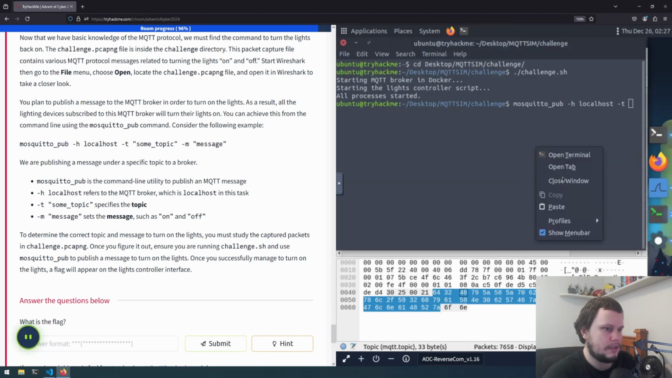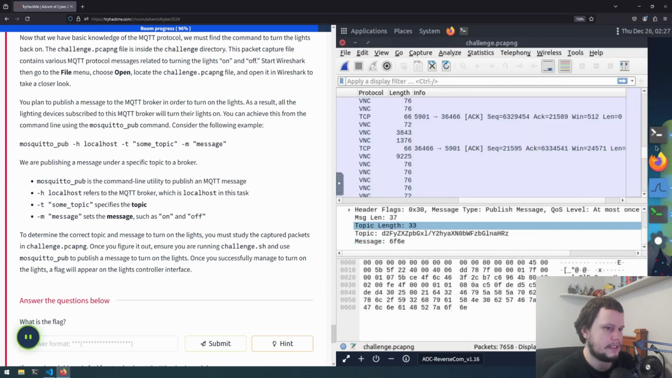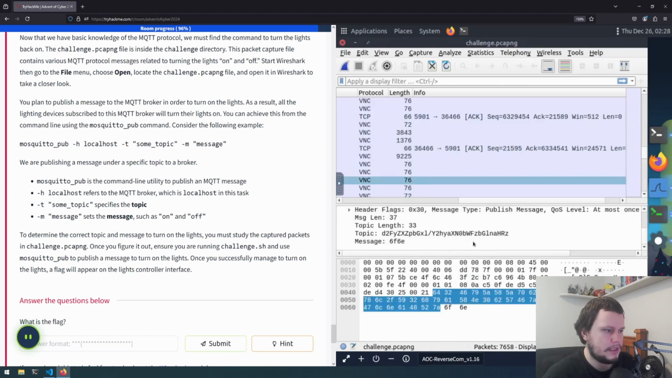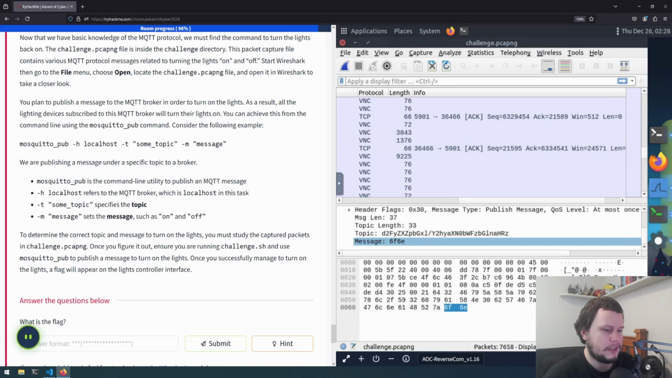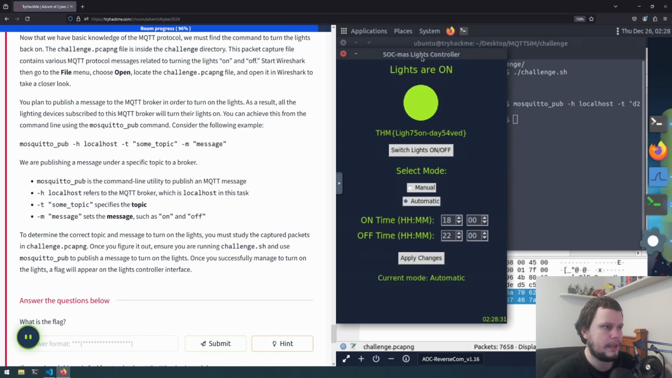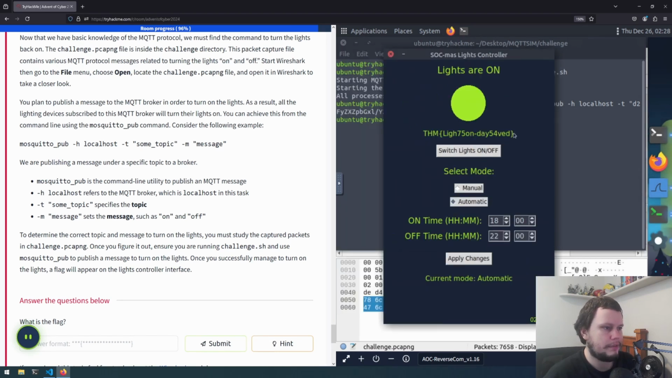So let's paste that in and remove topic from there, and then -m for message, which is 6f6e. Actually, let's rewrite this so we've got quote marks around it, and probably don't need to do 6f6e. My assumption is that it's just n here. Oh, okay, on. So if we send that as the message, does that work? Yep, the lights are now back on, and we have our flag right here.